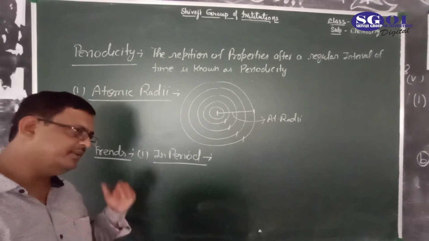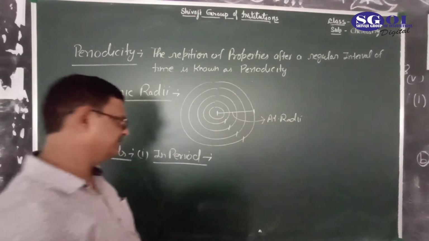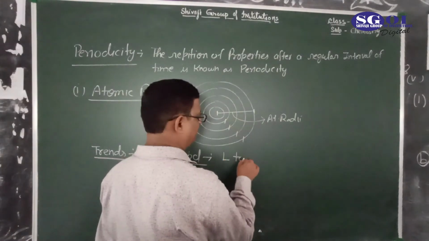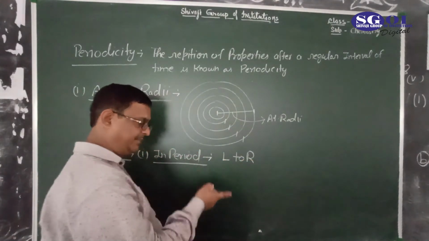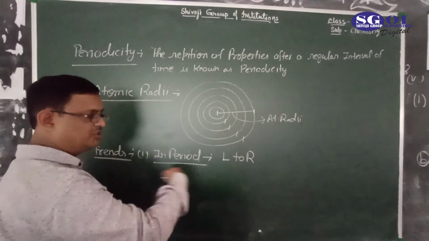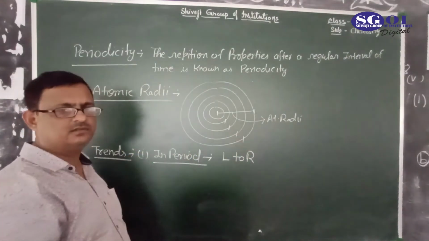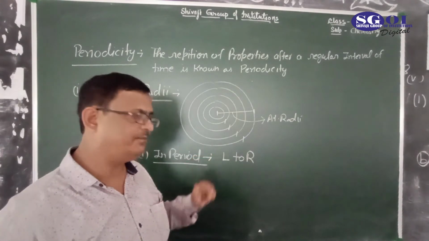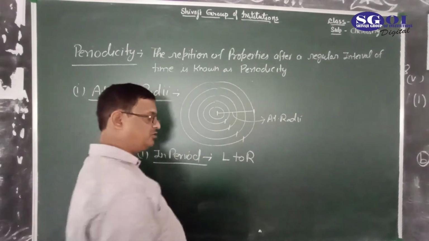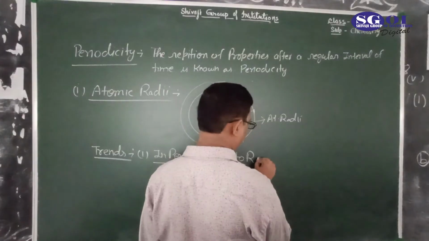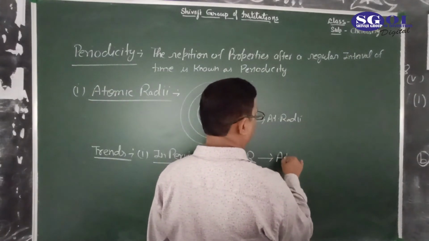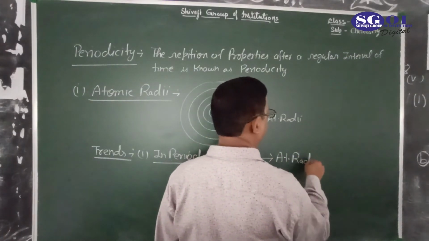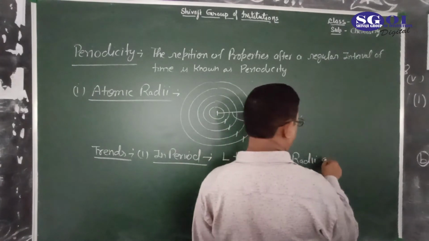When we are moving in a period from left to right, a period being the horizontal row in the periodic table, atomic radii decreases.